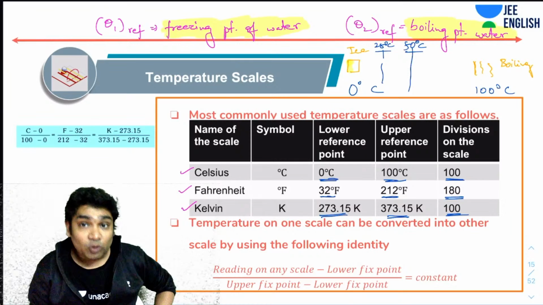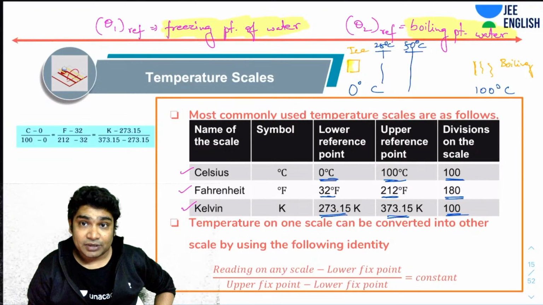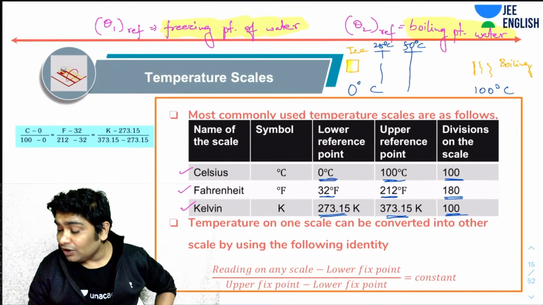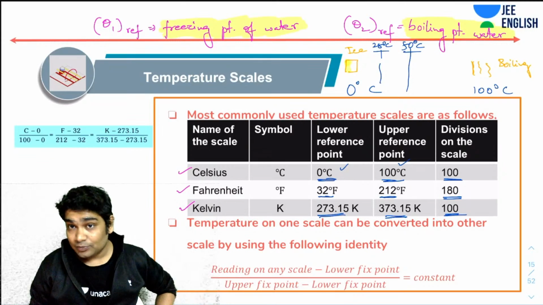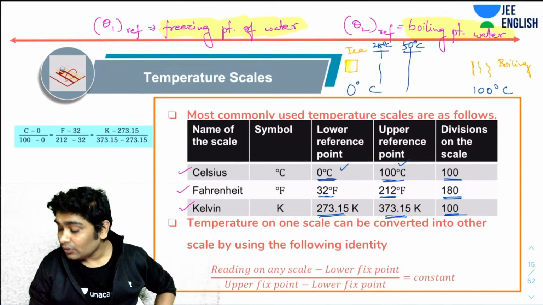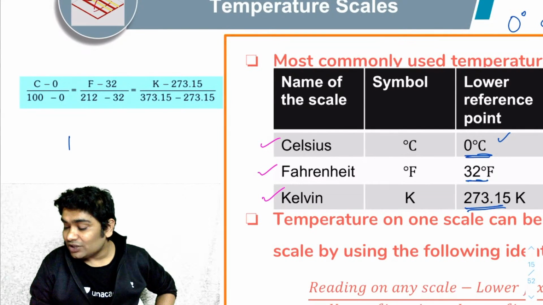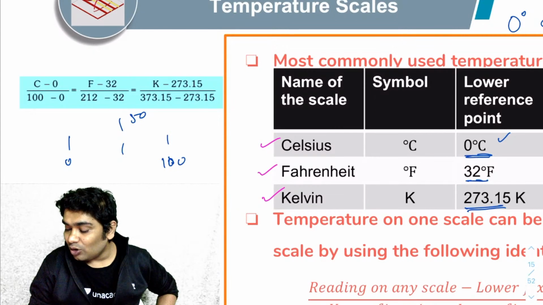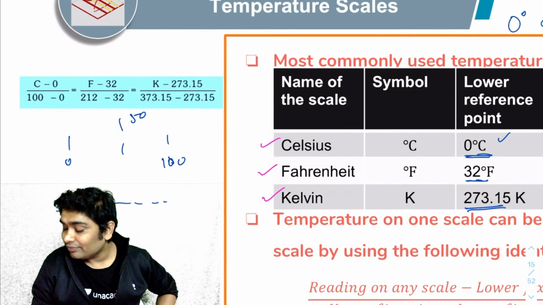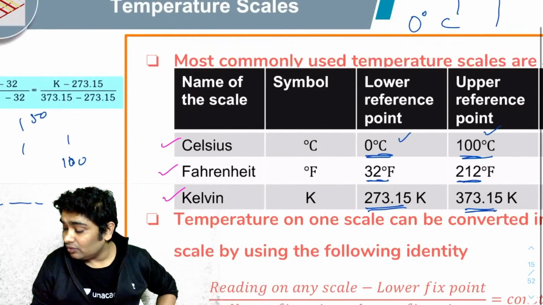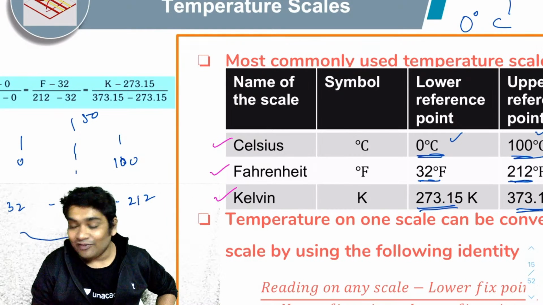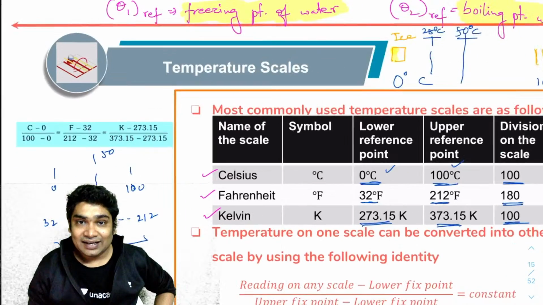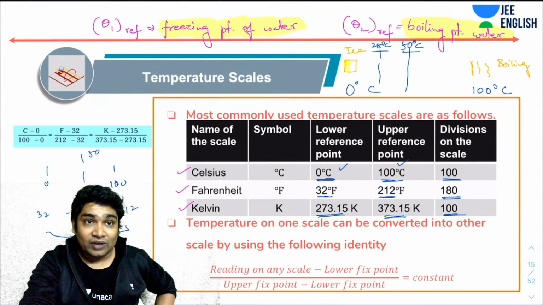Now, suppose I wanted to relate the temperatures. I know the degree of hotness and coldness between these two differs by 100. So if something lies in the middle, if I have a temperature which is 50 and it is the midpoint of this scale, it should also be the midpoint of the Fahrenheit scale, 32 and 212, right? So it should be the average of these. That is what we use in converting temperatures from one unit to another.